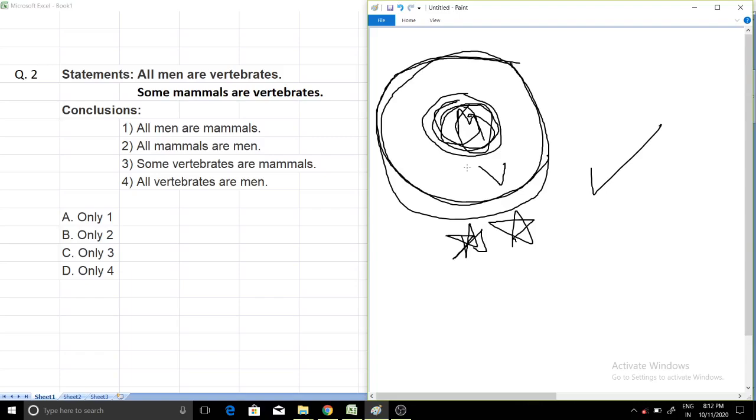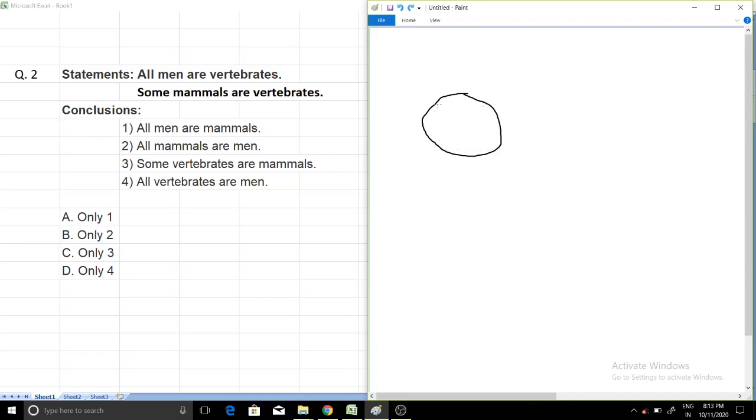So keep this in mind whenever there is a statement starting with "all". The first word after "all" will be inside and then the second word will be outside. So this can be represented in this way. I think this should be clear. So I've discussed both "some" and "all". Now all men are vertebrates, so I will make men here.